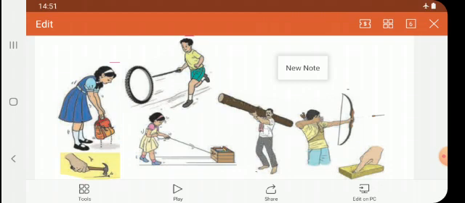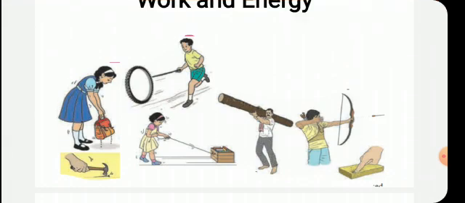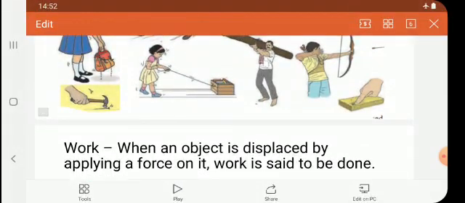If we are stretching only, it means we are applying the force. But if the arrow is not fixed therein and the arrow has not moved forward, then we cannot say that the work is done. It means for doing work, what is necessary? The force and the displacement are the necessary factors.